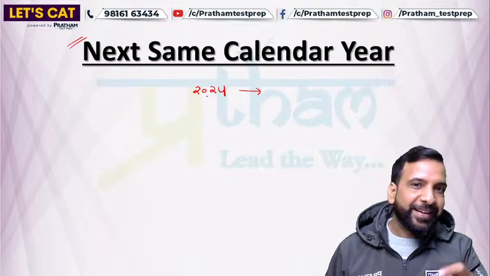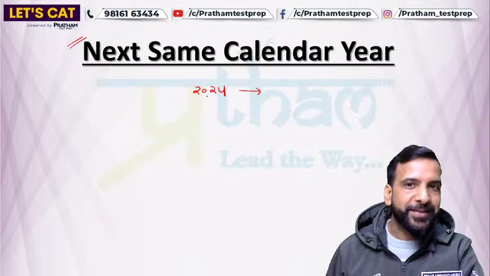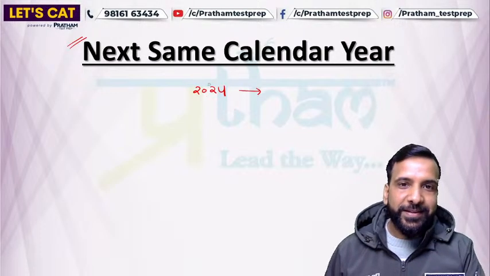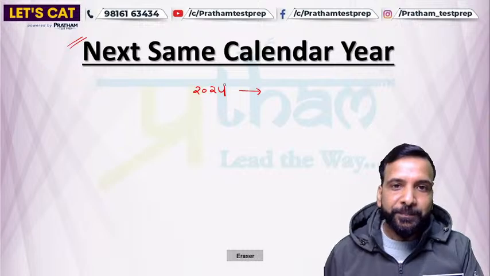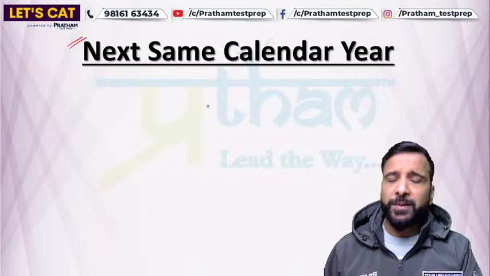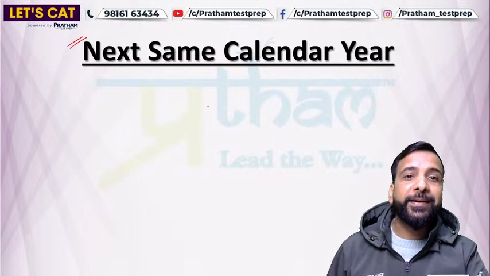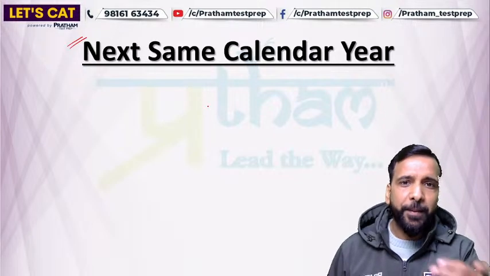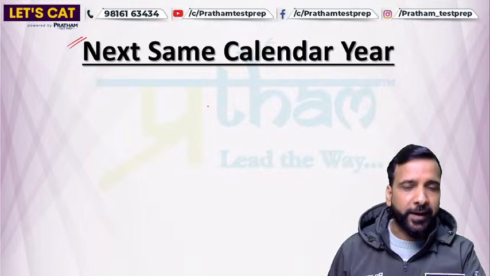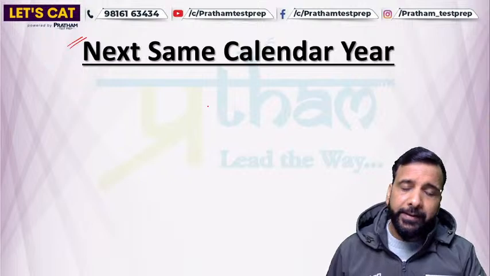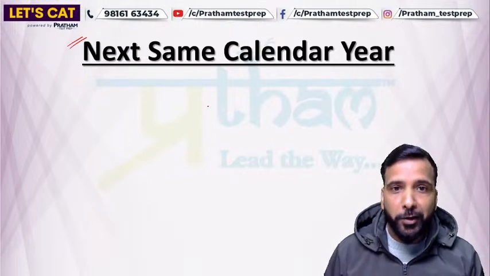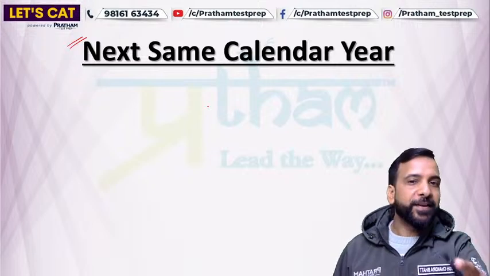Now I'll tell you how to solve questions related to next same calendar year. Let's understand simply: how many days are there in a week? There are 7 days. Easy question. Monday, Tuesday, Wednesday, Thursday, Friday, Saturday, and Sunday. Again these 7 days will repeat, again and again. That means there is a cyclicity of 7 days.